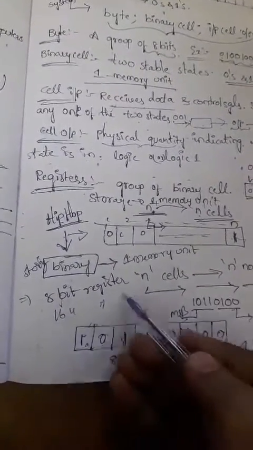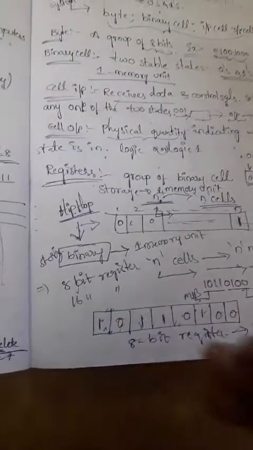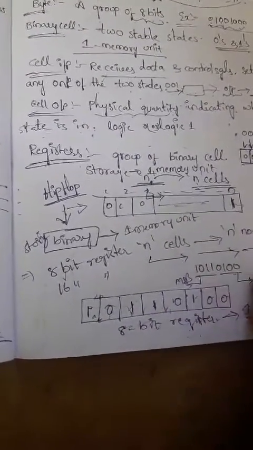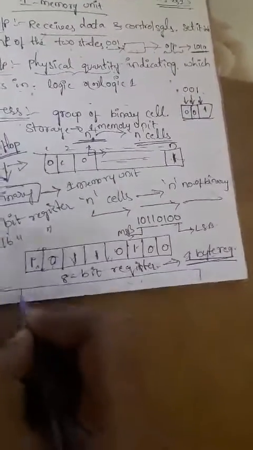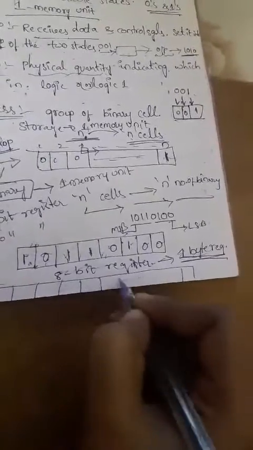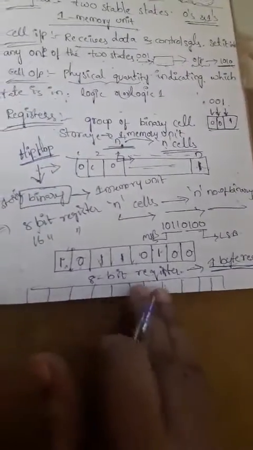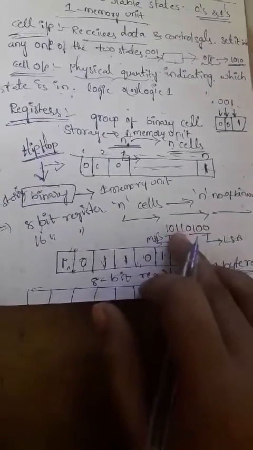Okay, like this way we have to store in a 16-bit register also, storing the information of 16 bits. So like this we can take totally 16 cells, extending one more 8-bit register. For that purpose you take the information as 16-bit information.